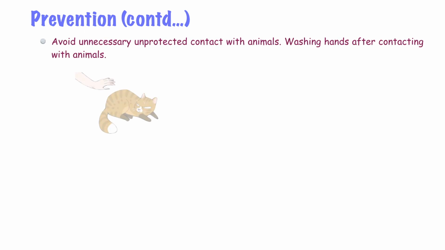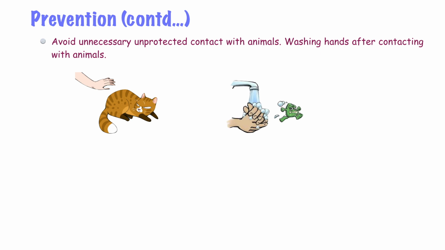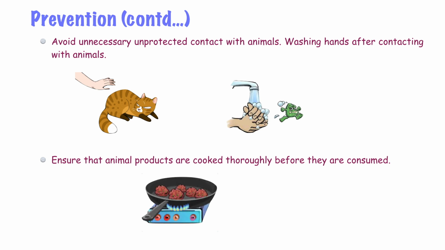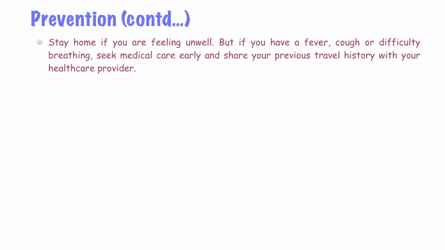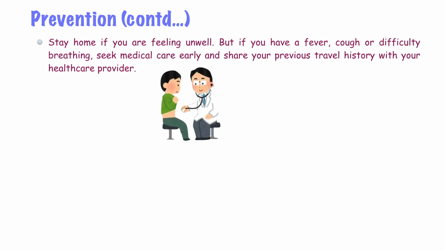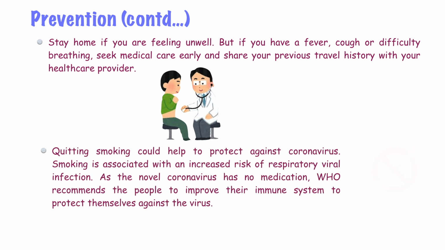Actions that can be taken to prevent infection from animal sources include avoiding unnecessary unprotected contact with animals and washing hands after contact with animals. Ensure that animal products are cooked thoroughly before they are consumed. It is important to stay home if you are feeling unwell. But if you have a fever, cough, or difficulty breathing, seek medical care early and share your previous travel history with your healthcare provider. And the last but not the least, quitting smoking could help protect against coronavirus.